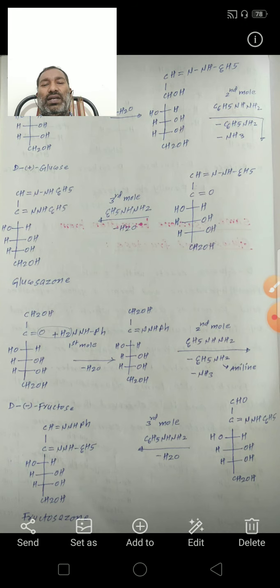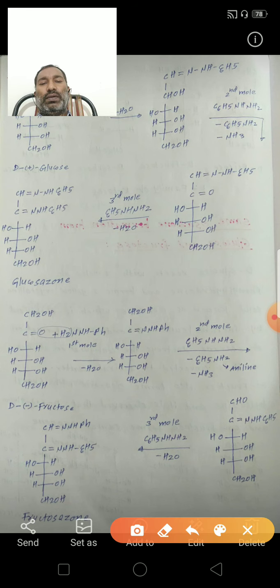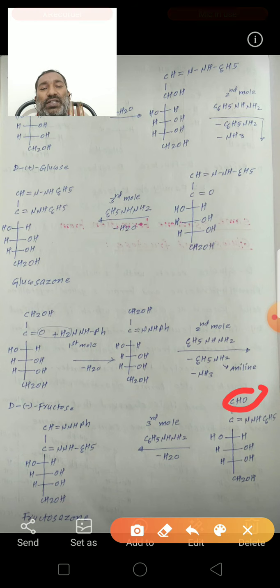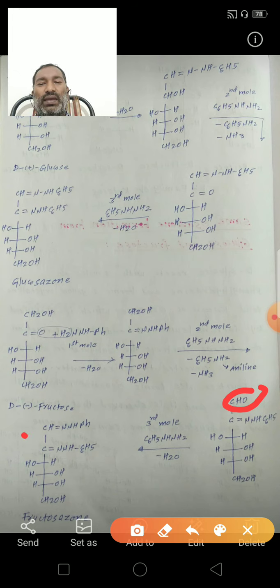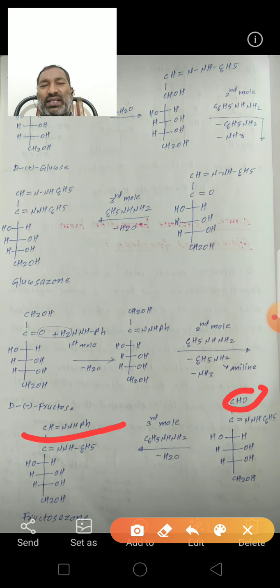This aldehyde group participates in the reaction with the third mole of phenylhydrazine to form a fructosazone. So see here, same.